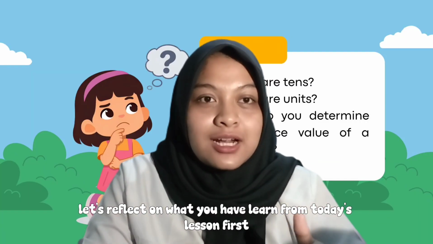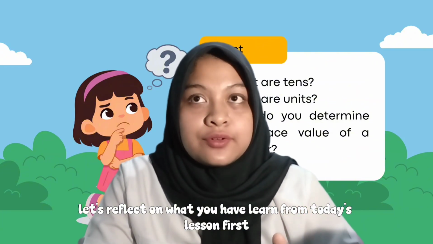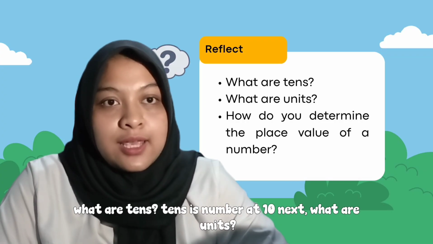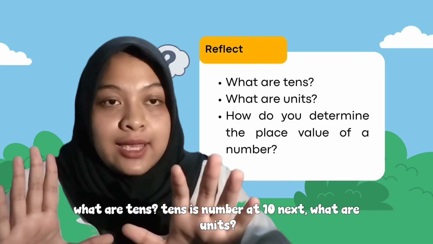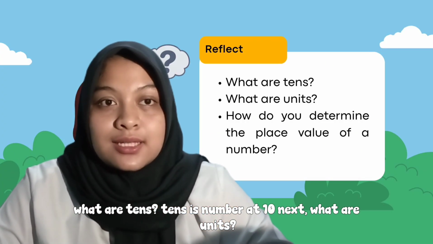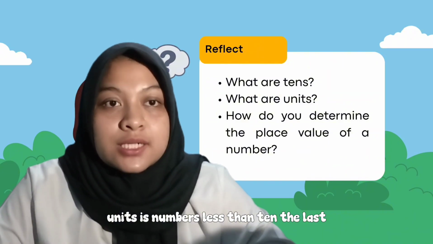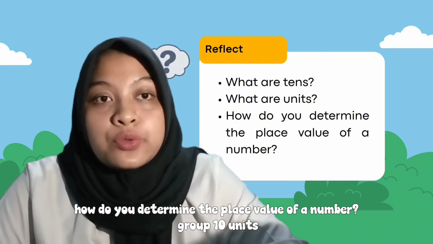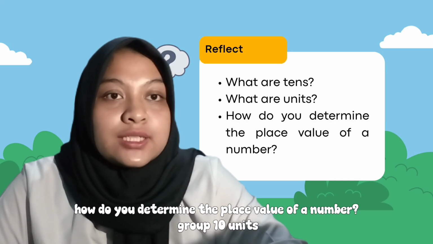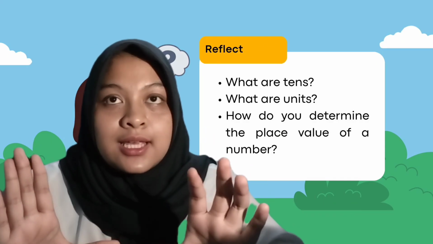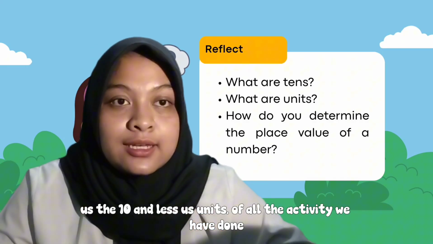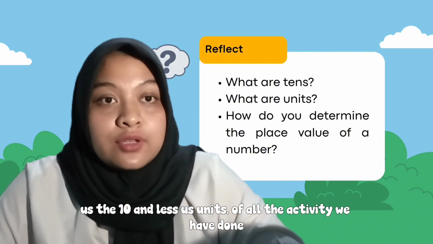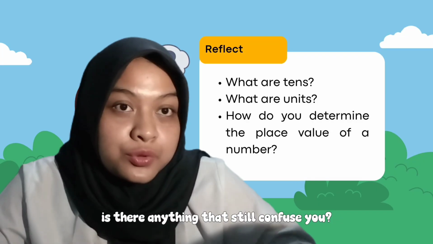Now, let's reflect on what you have learned from today's lesson. First, what are tens? Tens is a number at 10. Next, what are units? Units are numbers less than 10. And last, how do you determine the place value of a number? Group 10 units as the tens and the rest as units. Of all the activities we have done, is there anything that still confuses you?